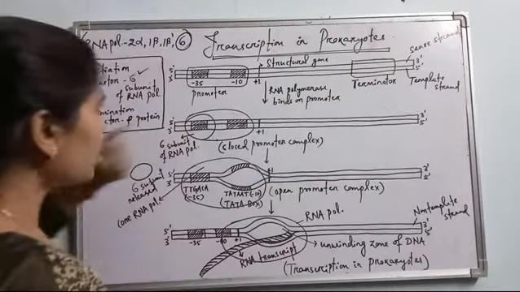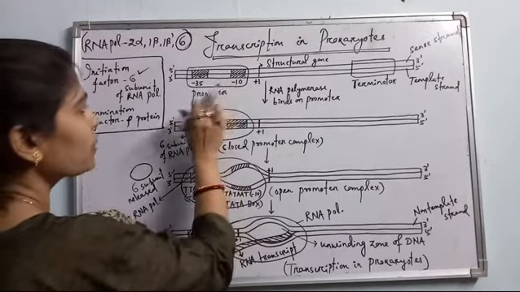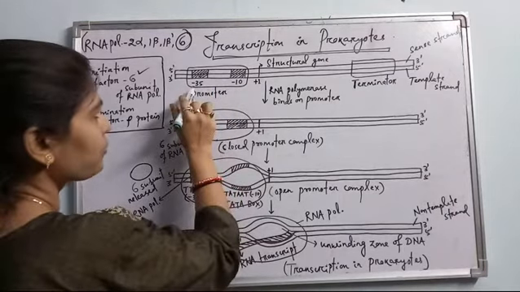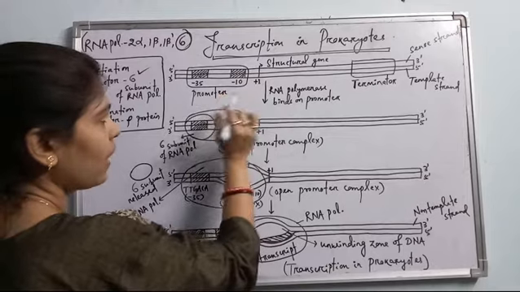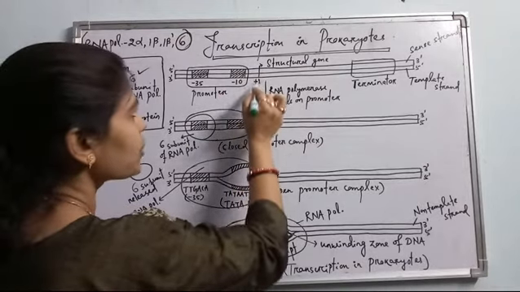In case of prokaryotes, this promoter has two units. One is -35, one is -10. And this is +1 I have written here. +1 means the structural gene starts from here.